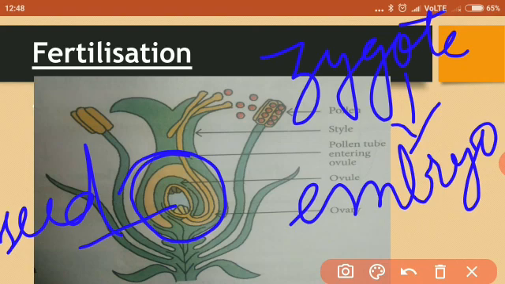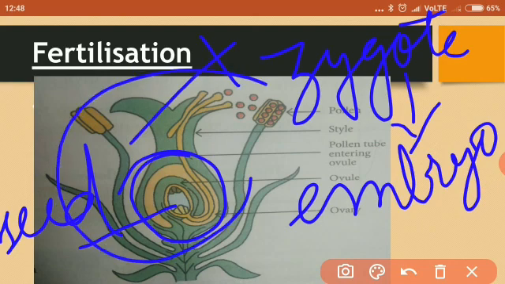The ovary remains attached to the stalk, but the rest of the parts of the flower will shed, like sepals and petals, they all fall off. And you know how a fruit looks. All of you have seen. So the pulp of the fruit is actually the ovary of the flower, and the seeds are the ovules. Are you clear with this? This is the fertilization. Seeds are formed. Now from the seeds you can grow a new plant. Reproduction of plant is complete.